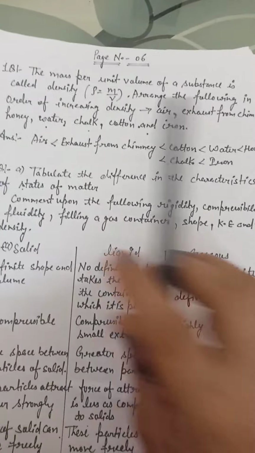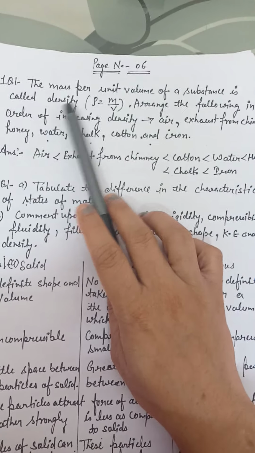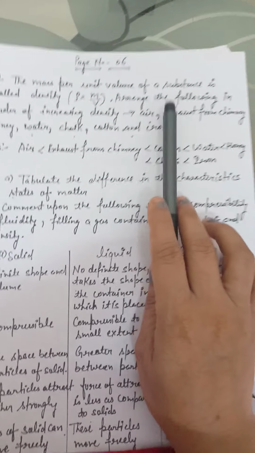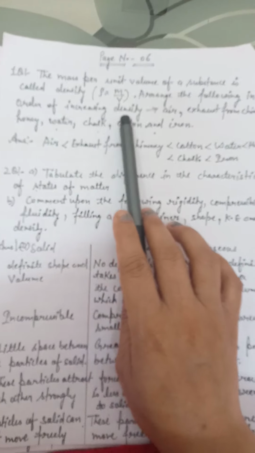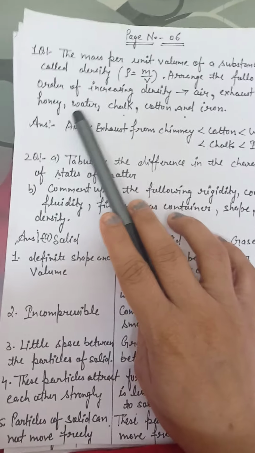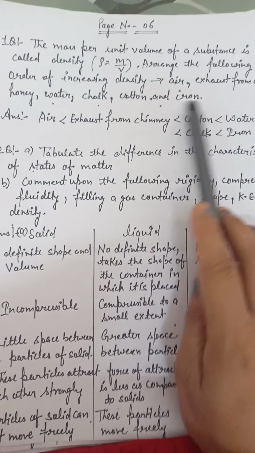Now the next are the question answers on page number 6, in which the first question is: the mass per unit volume of a substance is called density. Arrange the following in order of increasing density: air, exhaust from chimneys, honey, water, chalk, cotton, and iron. What do we mean by density?